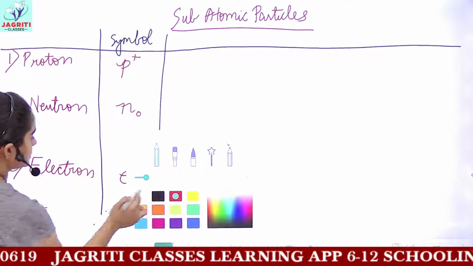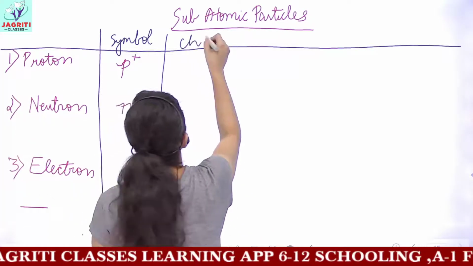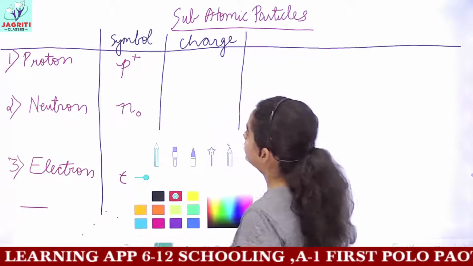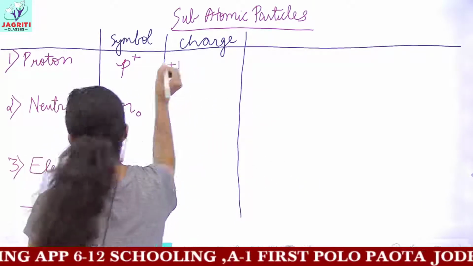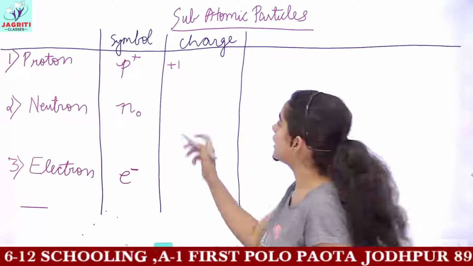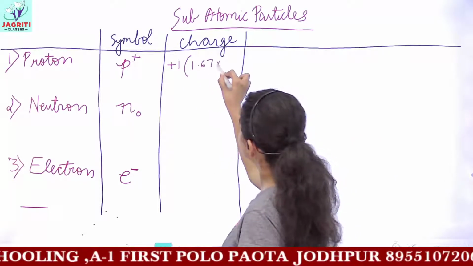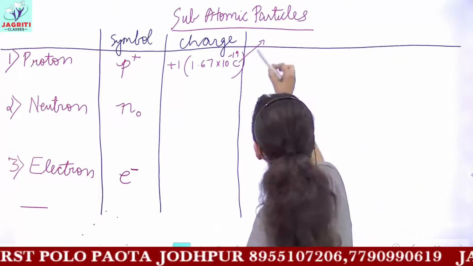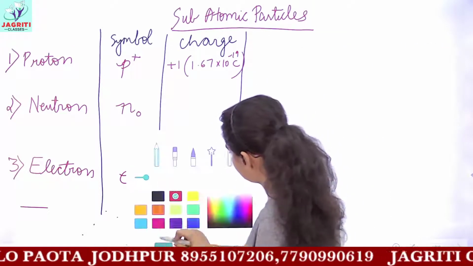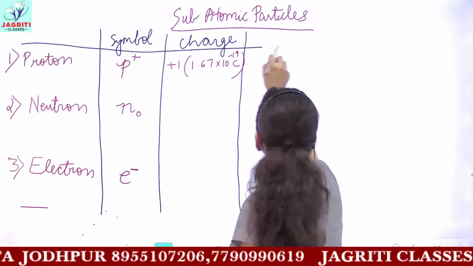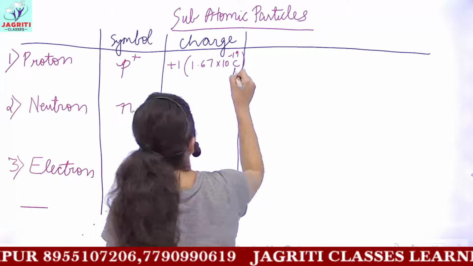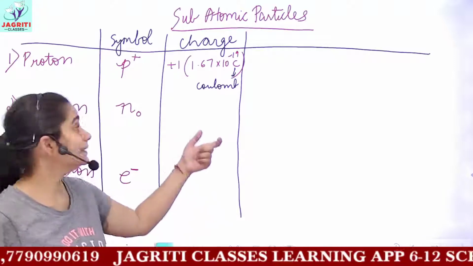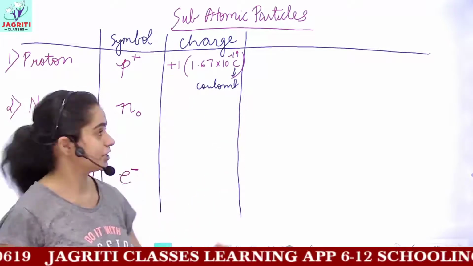Next, after the symbol, you can look at the charge. The charge on proton is +1, and the exact value of charge is 1.6 into 10 to the power minus 19 coulomb. Here this C represents the unit coulomb. You will study in your higher classes that coulomb is the unit to measure charge.